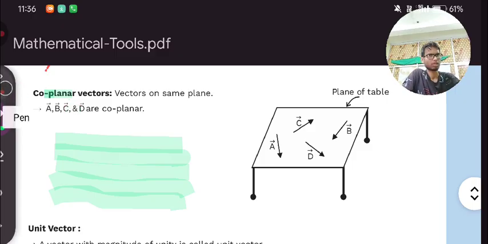If you have two or more vectors, and the positions of all these vectors are on one plane. You can see this one, this is second, this is third, fourth. There are four vectors which are on one Cartesian plane. Then this will be considered as coplanar. So here vectors are on the same plane. These four vectors are coplanar.